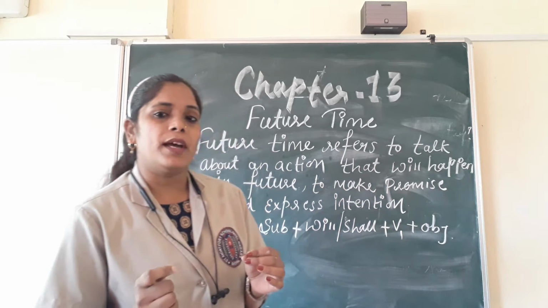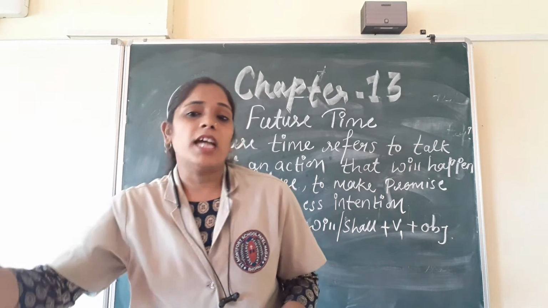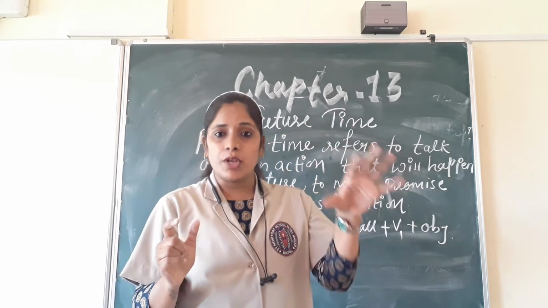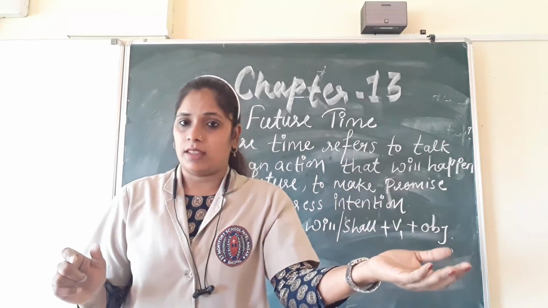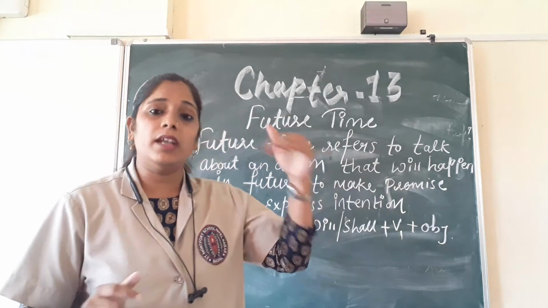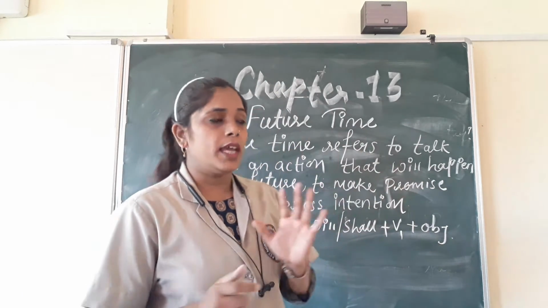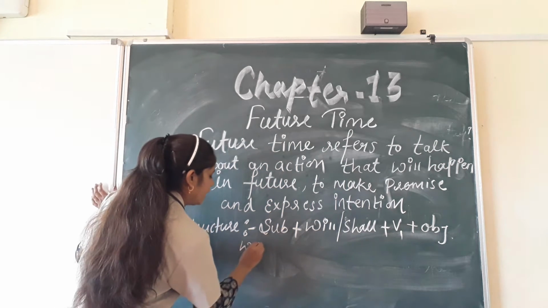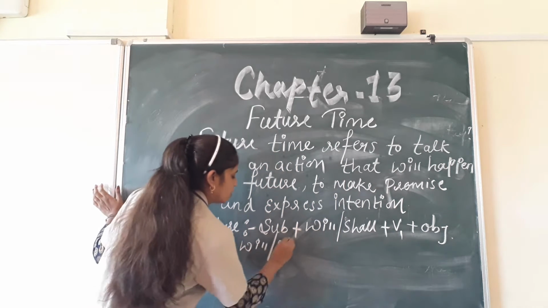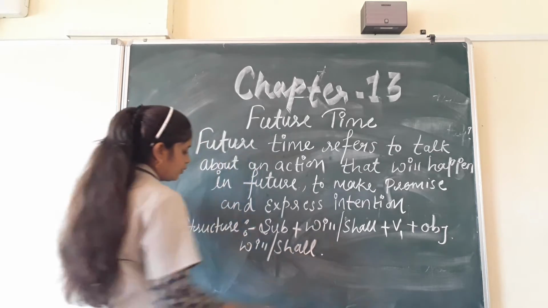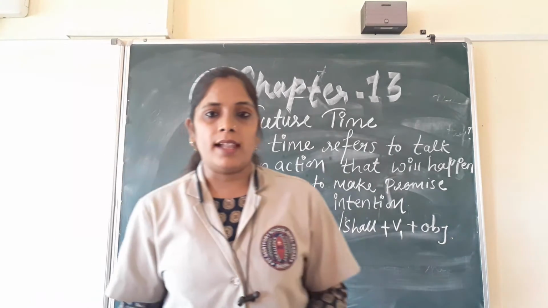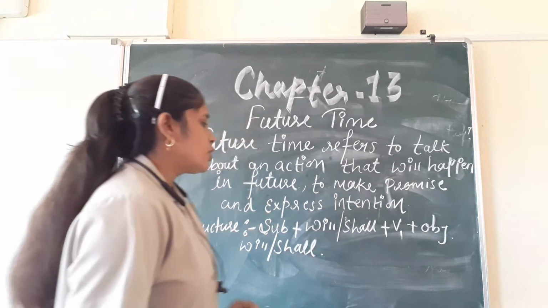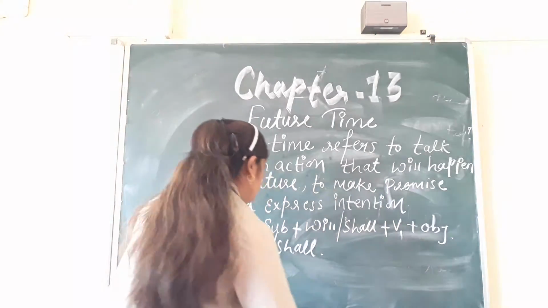For example, I will visit Taj Mahal next month. The action is going to happen next month, the action is going to happen in future. So here we are using the helping verbs will and shall. We use will and shall as helping verbs in future tense. So children, see the structure.